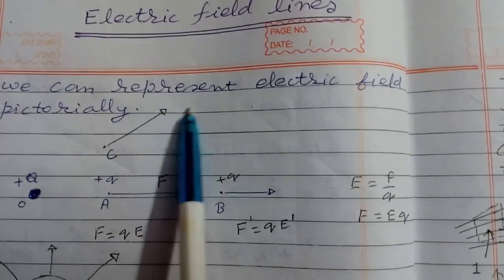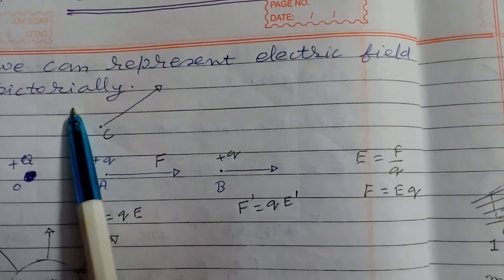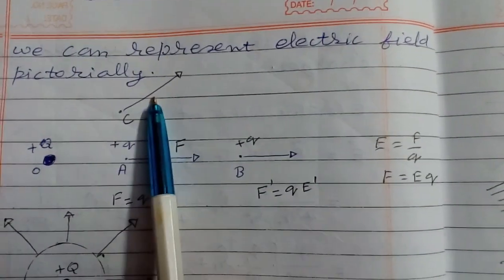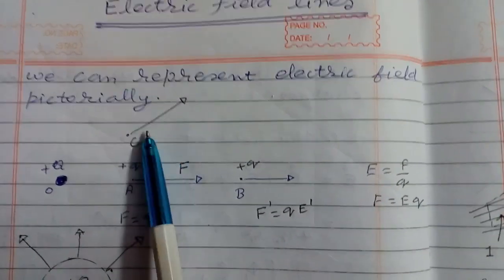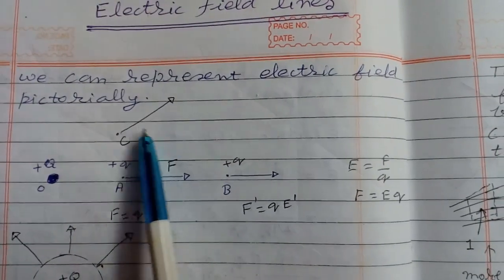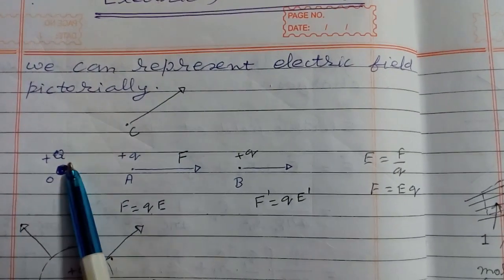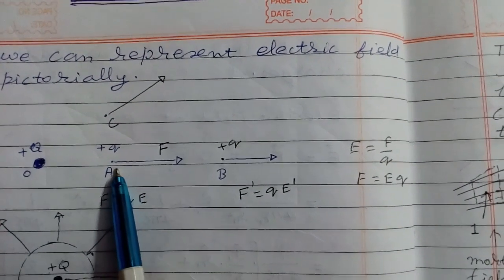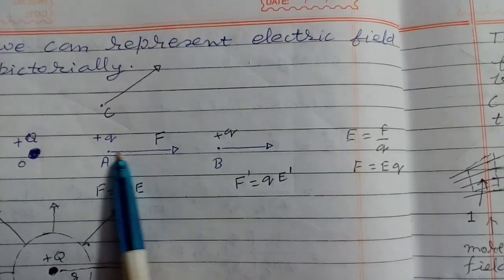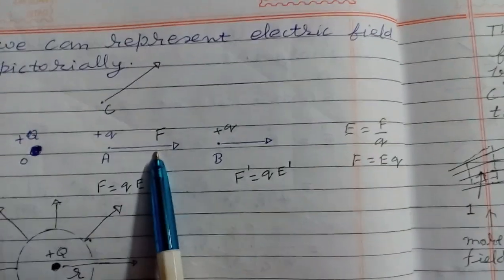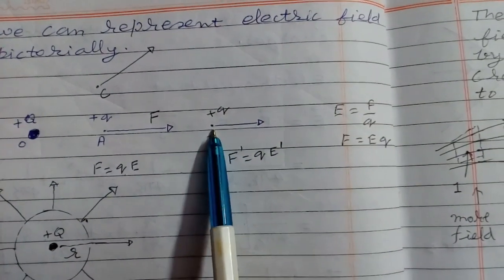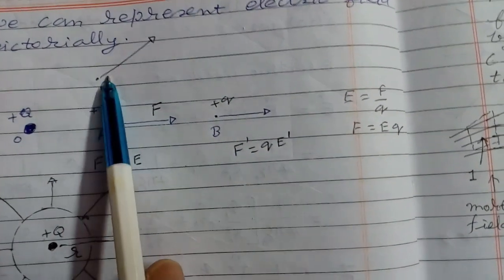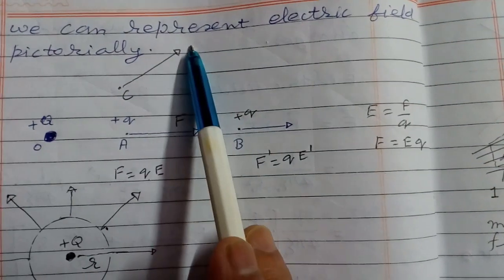Now switch over to the topic electric field lines. We can represent electric field pictorially. Pictorially means we cannot see the electric field lines, but to understand it, we can draw its geometry. Suppose this is plus Q charge and a plus small q charge is placed here. This will experience force in this direction. Now if q is placed farther away from plus Q, force will be in this direction, but its magnitude will decrease. If we put this charge q at this point, force will be in this direction.